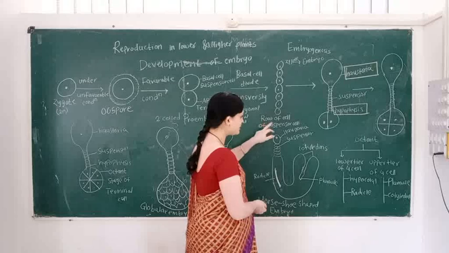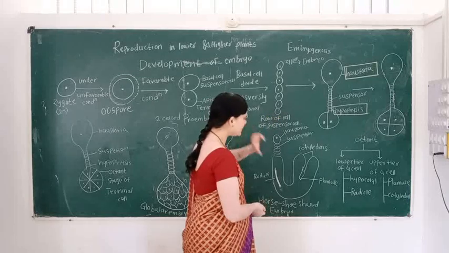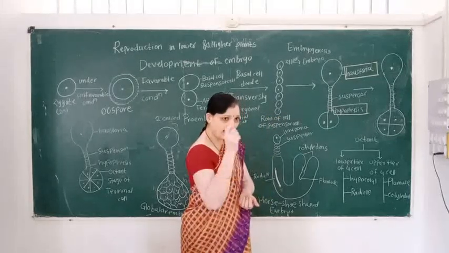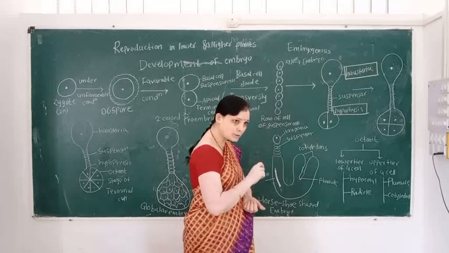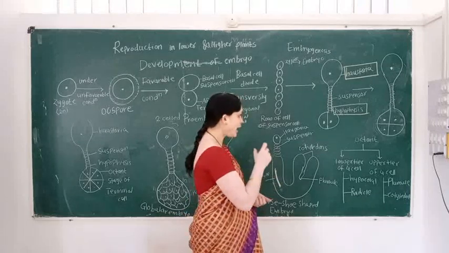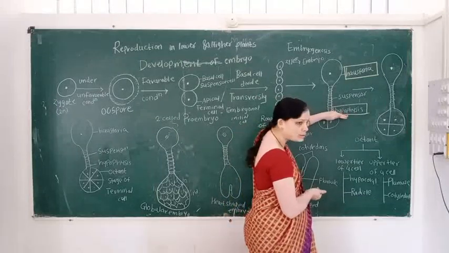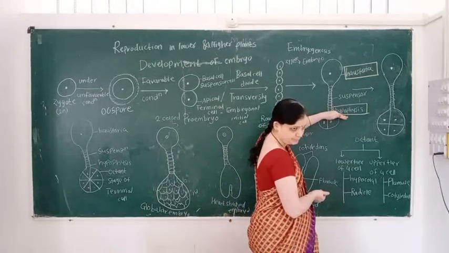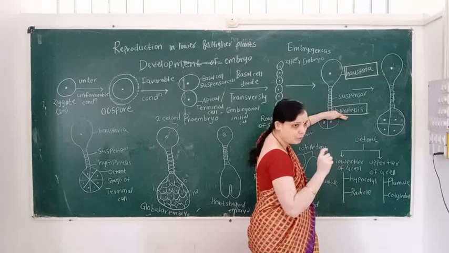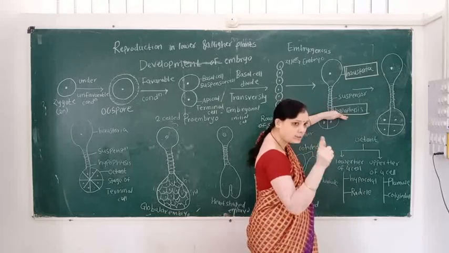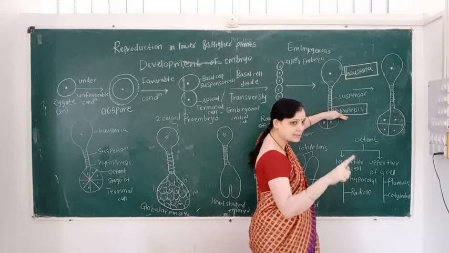The row of cells of the suspensor undergoes division, then at the tip of the suspensor haustoria is formed, and at the basal side hypophysis is formed. This is the division of only the suspensor cell. Here do not consider the changes of the terminal cell. Only remember the changes of the suspensor cell.